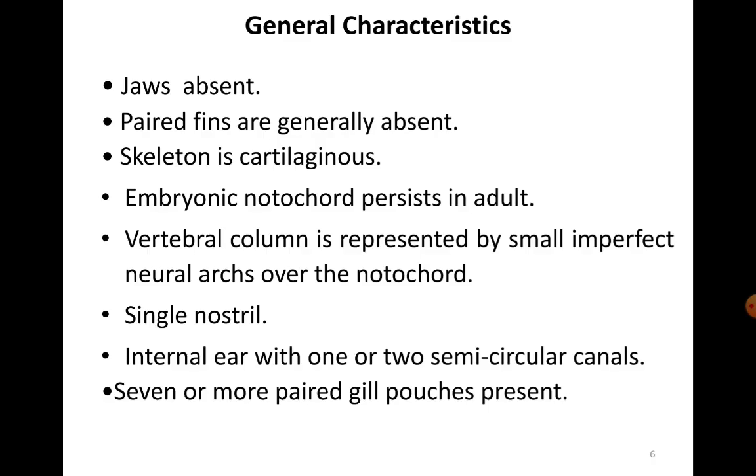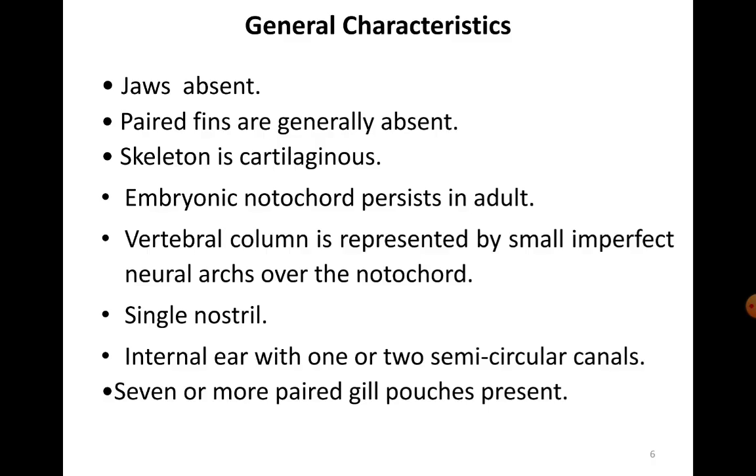They lack exoskeleton, whereas the endoskeleton is cartilaginous. Paired fins are generally absent, but the embryonic notochord persists even in the adult. Then the body is divided into head and trunk.